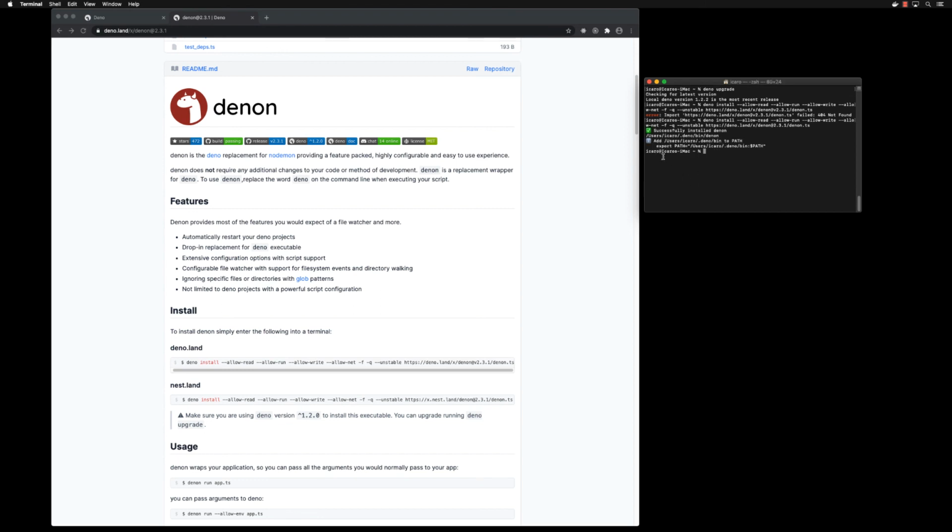So once that runs, you can see Denon is now going to be installed on the path. So it already gives us here the export path for Denon. If you're on Windows, it will show you what you need to do as well, and then we can just do that. And now we have Denon installed on our path.